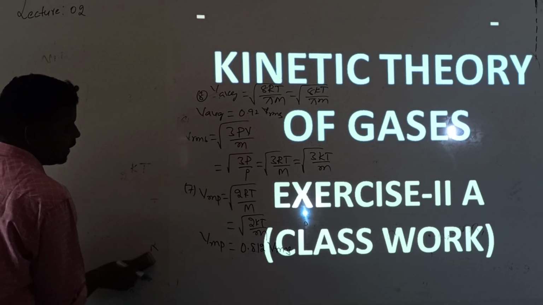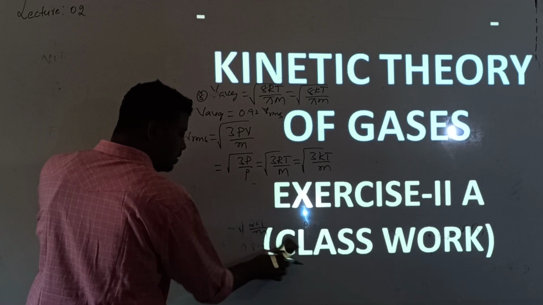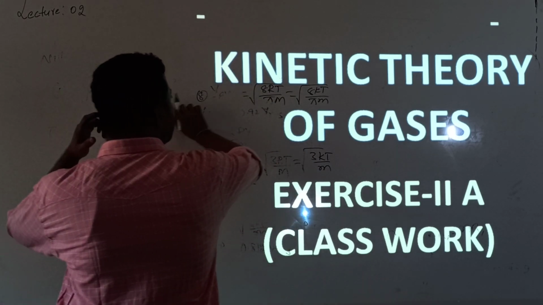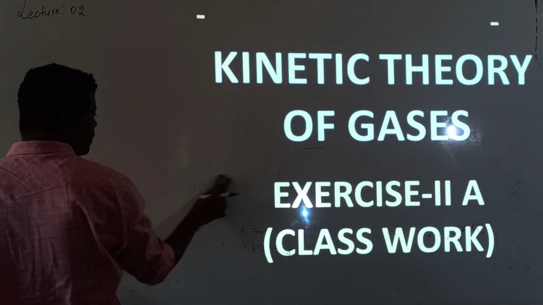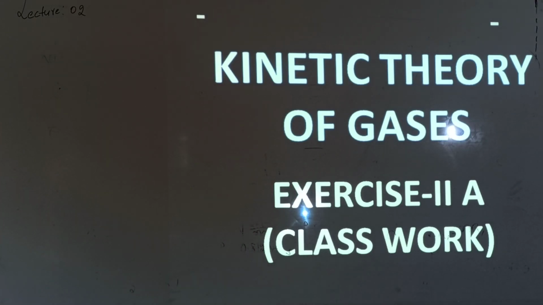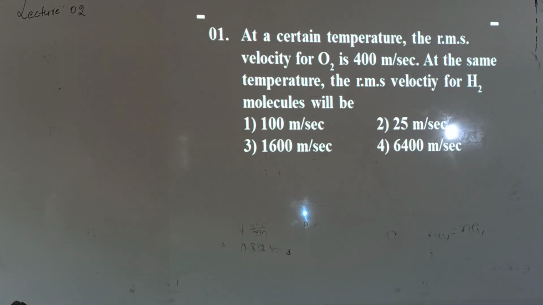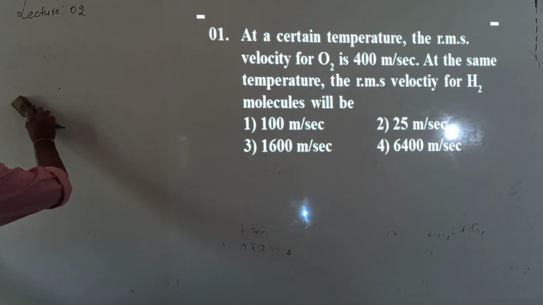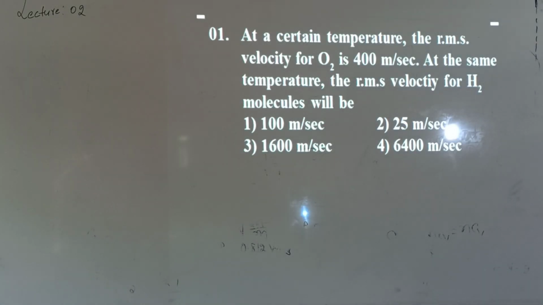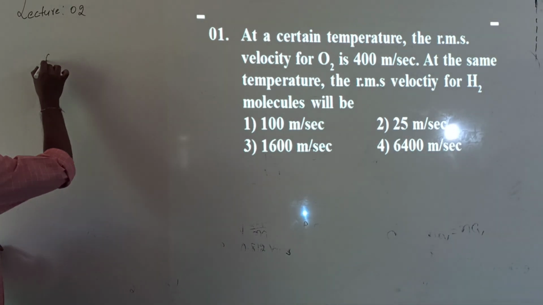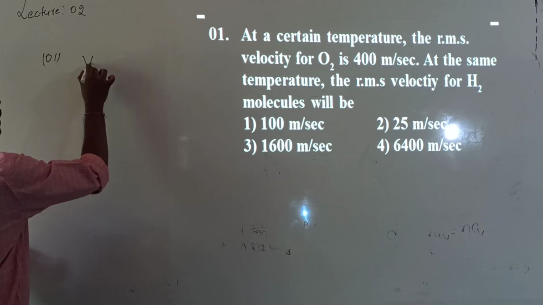Today we will see at least 5 questions. The remaining will continue next class. First question, question number 1: At a certain temperature, RMS velocity for O2 is 400 meters per second. At the same temperature, what is the RMS velocity of hydrogen? What is the formula for RMS speed?